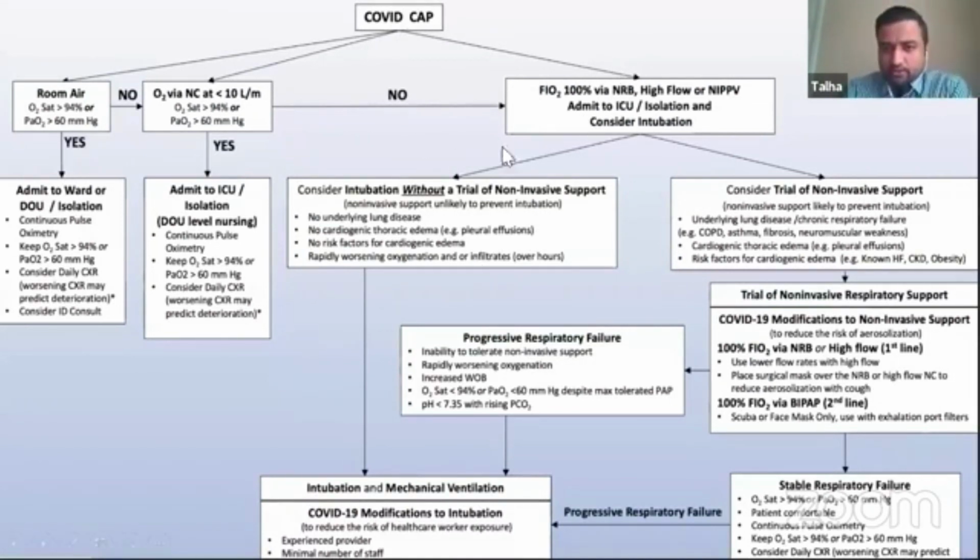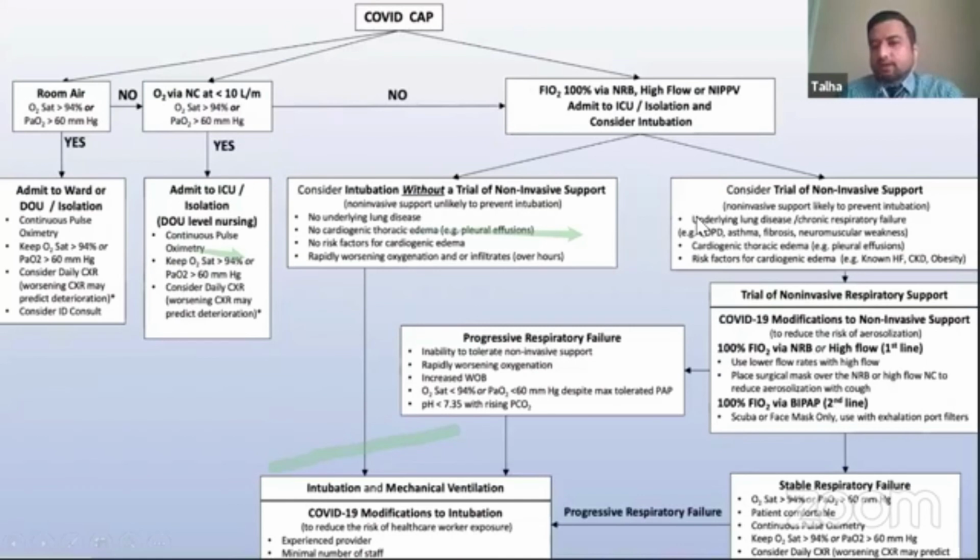From this one, you can see patients where we can consider a trial of non-invasive support would be ideal, or good candidates would be those who have some underlying lung disease like COPD or asthma, which gets some help with non-invasive ventilation, or they have cardiogenic pulmonary edema, or some other risk factors for cardiac edema like AKI.